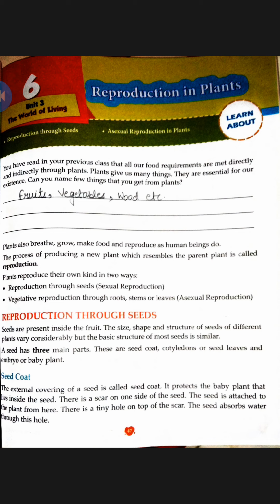Now baby shoot grows up to form the stem, leaves and flowers. When it grows up and develops, it forms the stem, leaves and flowers of a plant. And baby root, that is radicle, grows down into the soil to form the roots of the plant. Okay, that's all. Now next we have germination of seeds.